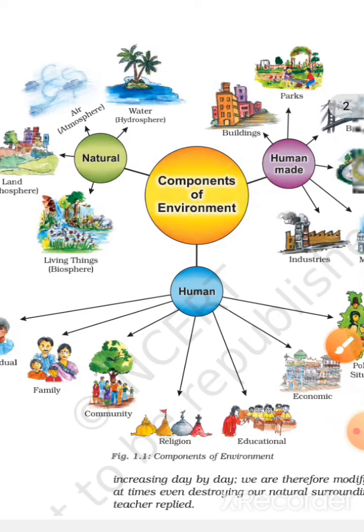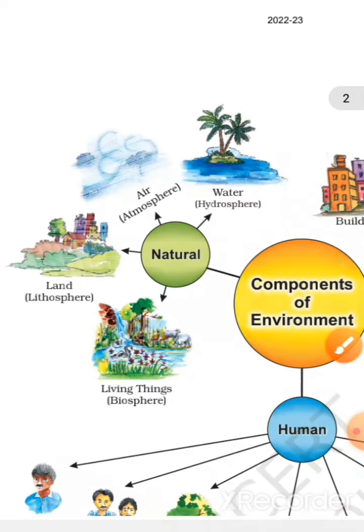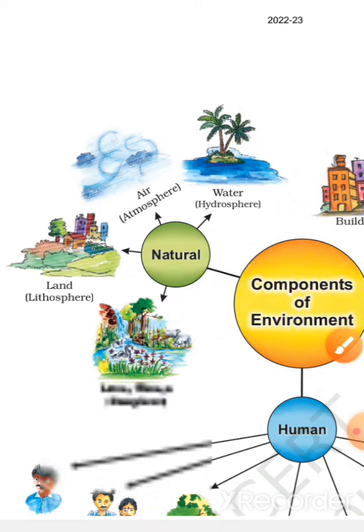Components of environment. The three main components of environment are natural environment, human-made environment and human environment. Natural environment comprises air (atmosphere), water (hydrosphere), land (lithosphere) and living things (biosphere).